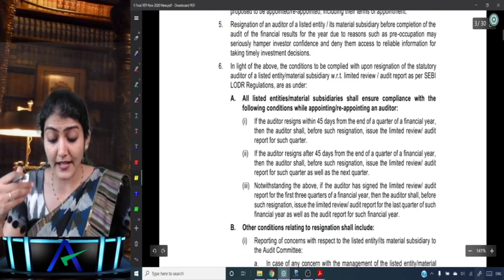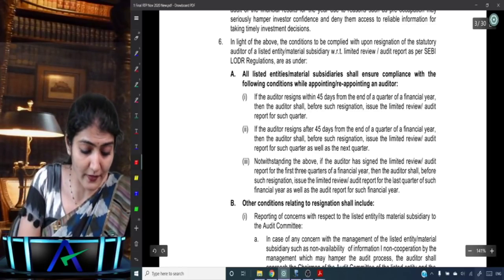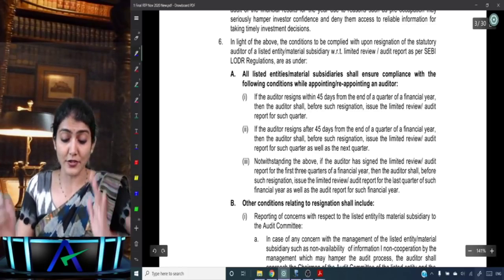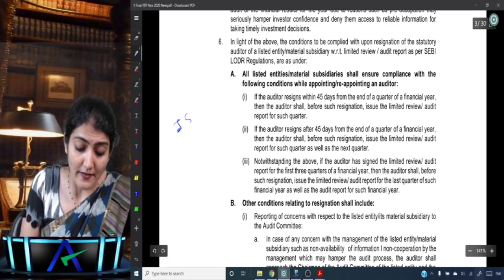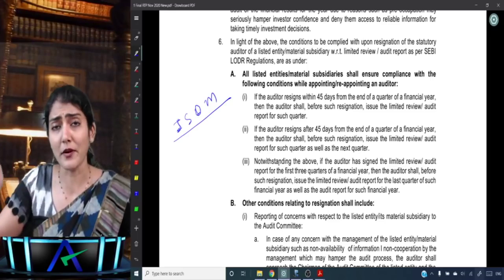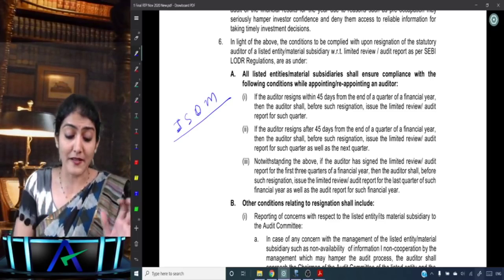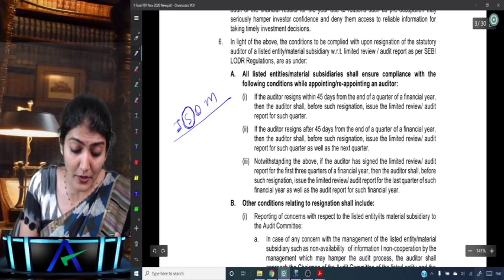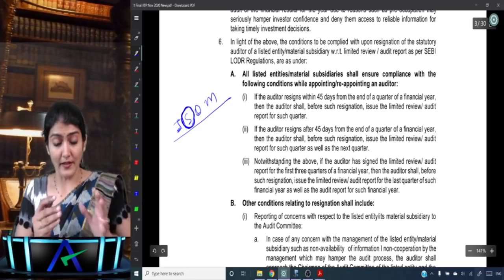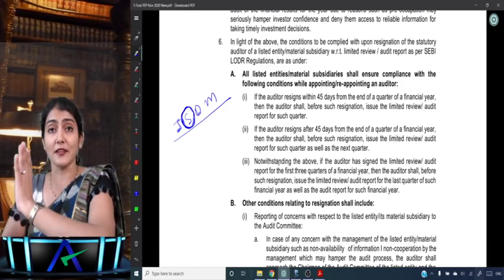Then regarding this resignation of the auditor, we know that there are 4 quarters in a financial year: the June, September, December and March quarter. It could happen in any quarter, but I am just taking the example of the September quarter. So 30th June, 30th September, 31st December and 31st March.